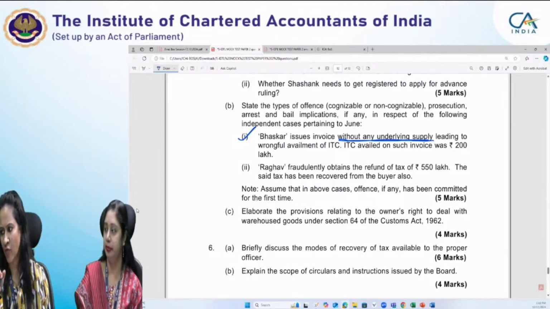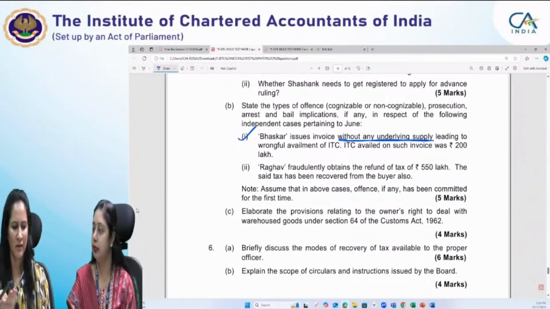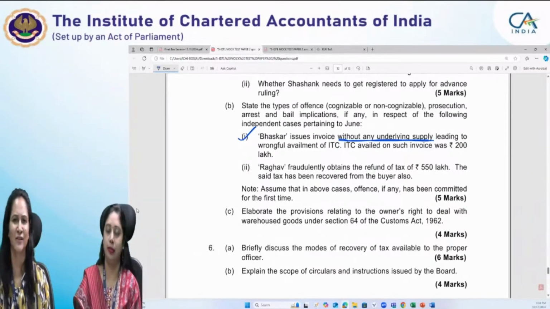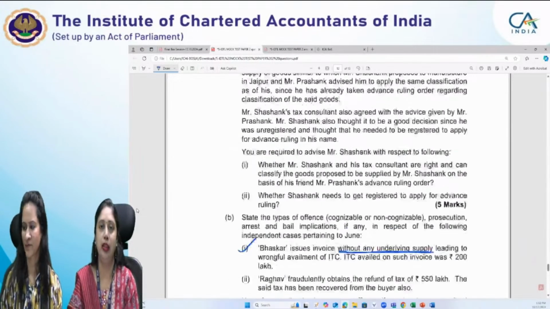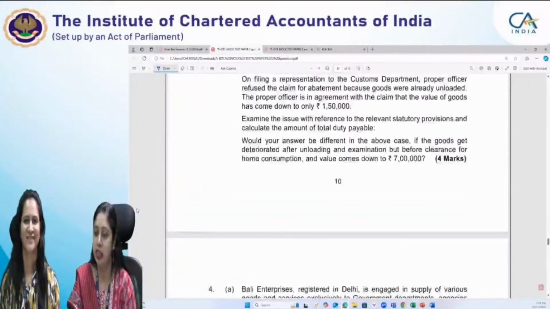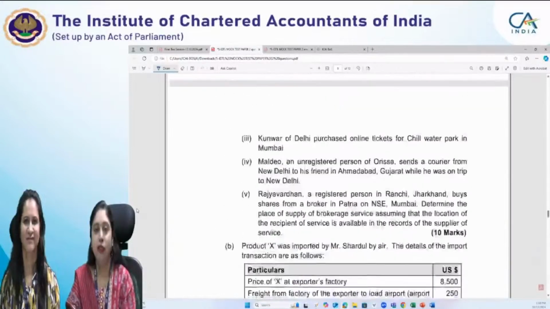Pradeep is asking whether it is a false or dummy invoice. See Pradeep, Bhaskar has issued an invoice without any underlying supply. So obviously it is a dummy invoice, because no supply has been made and he has just issued the invoice. He has correctly pointed out that it's a dummy invoice, which is the pain area for the government these days.